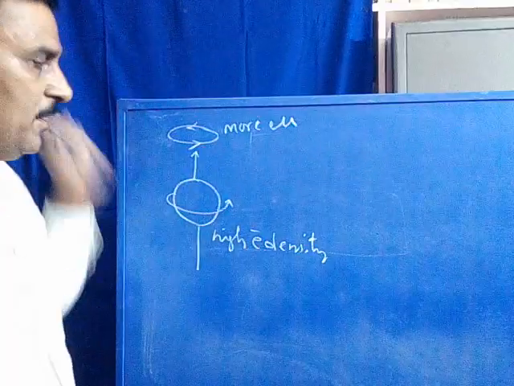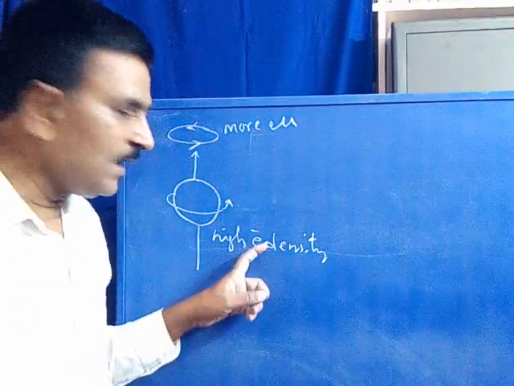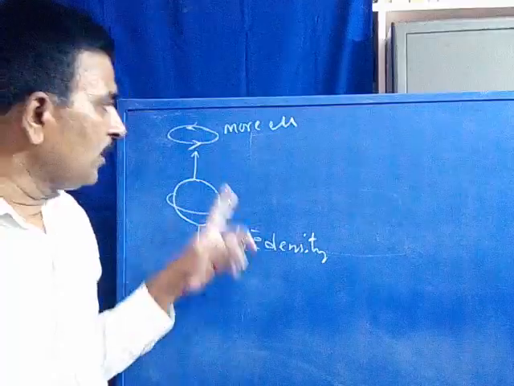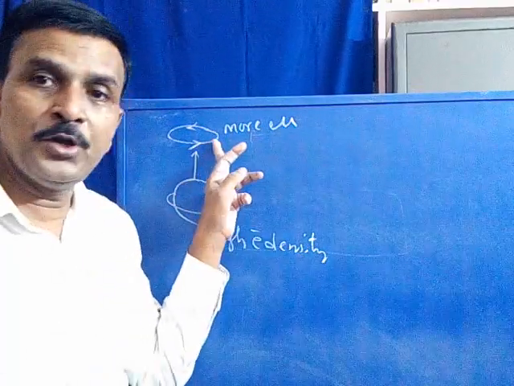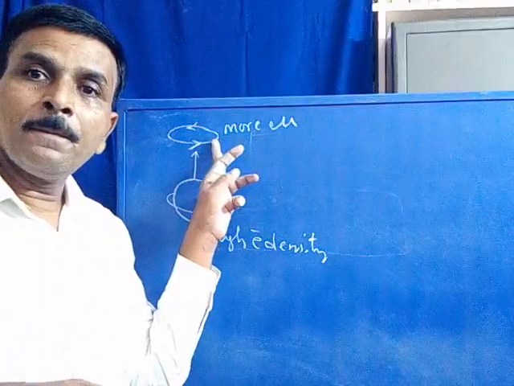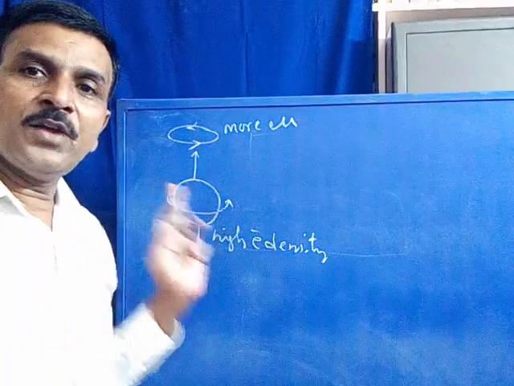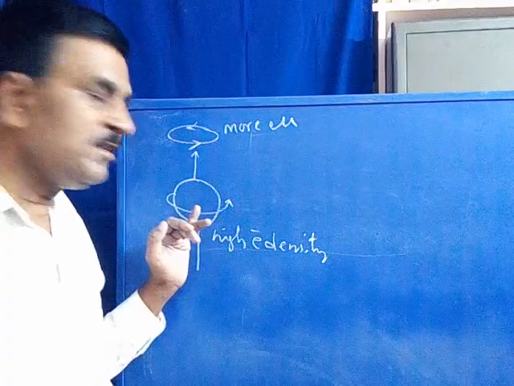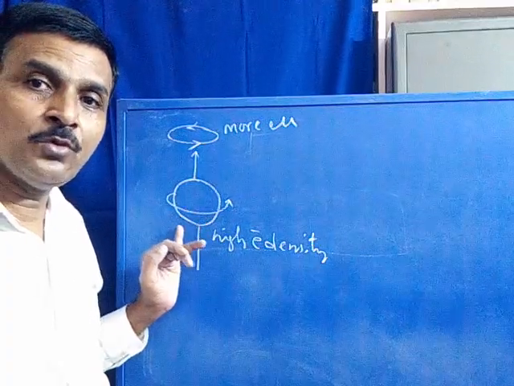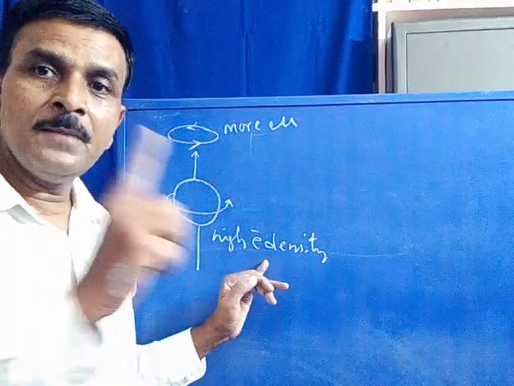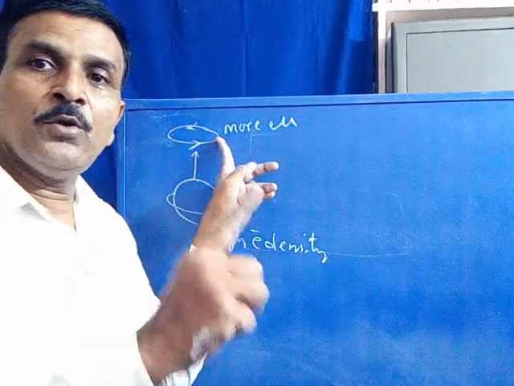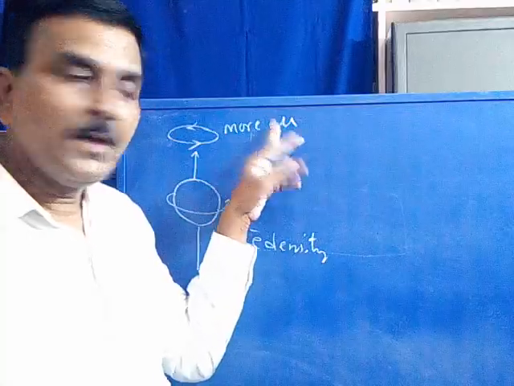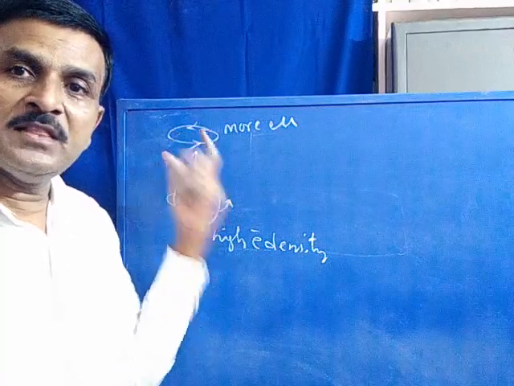This is the secondary magnetic field. Depending upon the electron density, this induced or secondary magnetic field is produced only when an electron cloud circulates around the nuclei. That means if a nuclei is associated with high electron density, the extent of magnetic field produced by the spinning nuclei is also more. Now the magnetic field is more in this case.